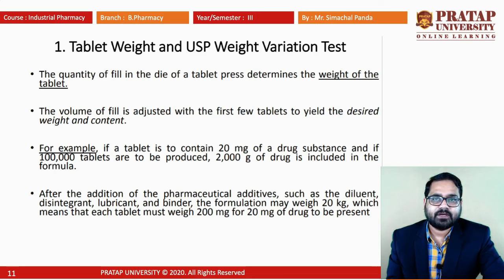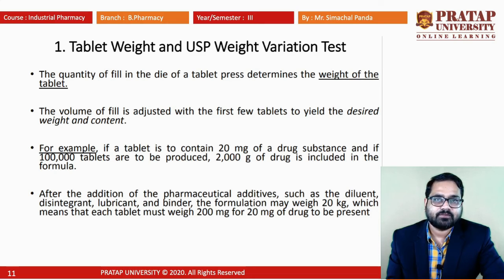So there is a simple test for the weight variation test. We can collect the tablets whenever they are going for compression, and we take 10 tablets at once. We take the average weight, and each individual tablet has to be weighed, and it should be nearly the average weight of the 10 tablets.